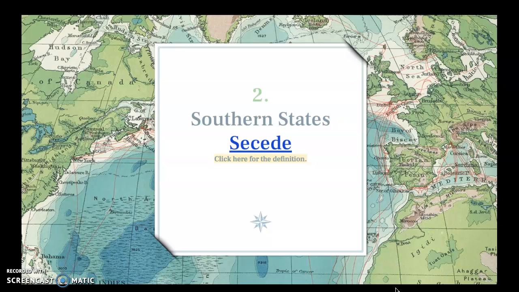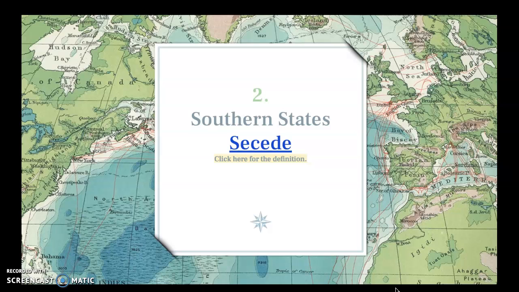We're going to go off the same slides that we used yesterday, but we're just going to go through the second half of those slides. So, approximately, I think this is slide 14. We're going to be looking at what happened after the election of Abraham Lincoln in 1860.